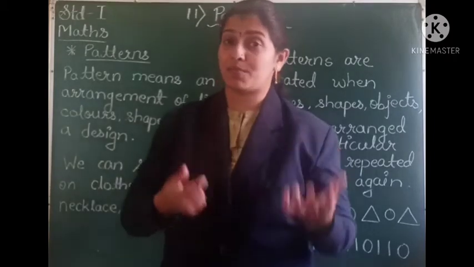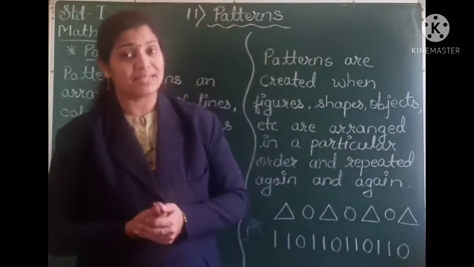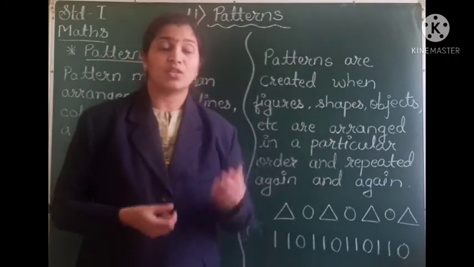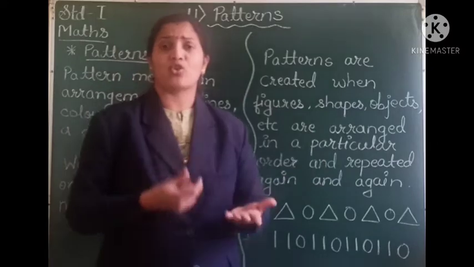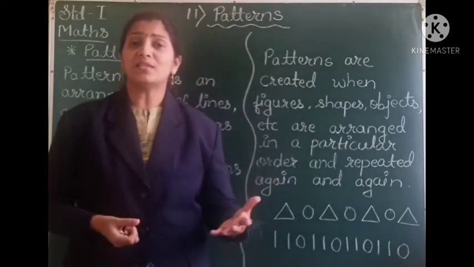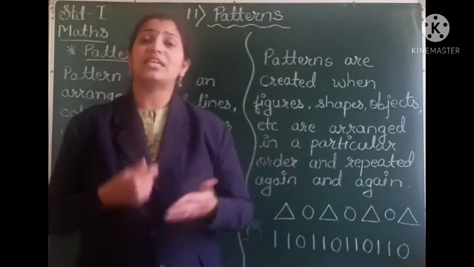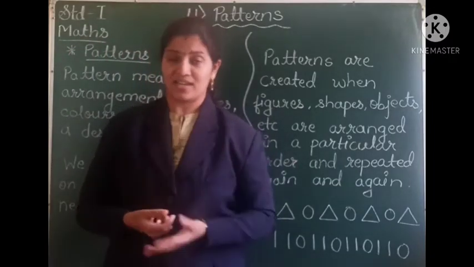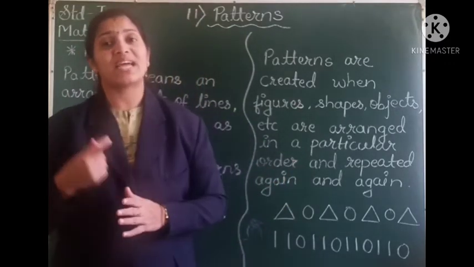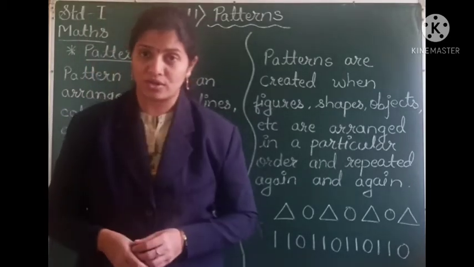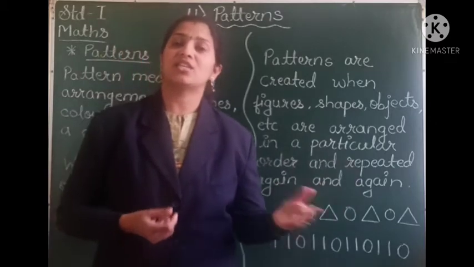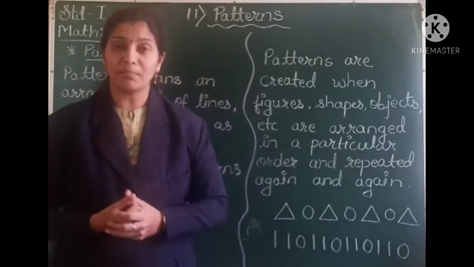But do you know how these patterns are formed, how these patterns are created? See here. Patterns are created when figures, shapes, objects or colors are arranged in a particular manner, and this manner or this order keeps on repeating again and again, right? So patterns are created when the objects are arranged in a particular order and this order continues again and again. In such things we can say that there is some pattern.